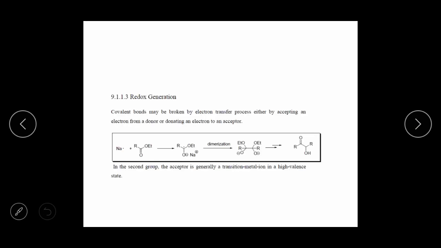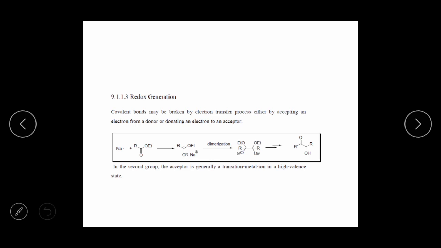Then see the redox reaction. First we see what is meant by a redox reaction. Covalent bonds may be broken by an electron transfer process, either by accepting an electron from a donor or donating an electron to an acceptor. This is called a redox reaction or redox generation. In a simple way, in a redox reaction the electron gets transferred.